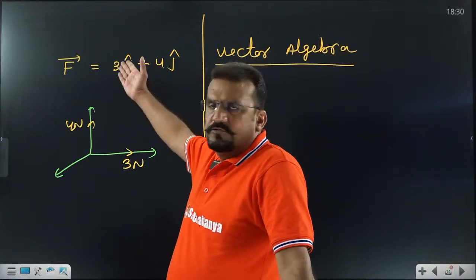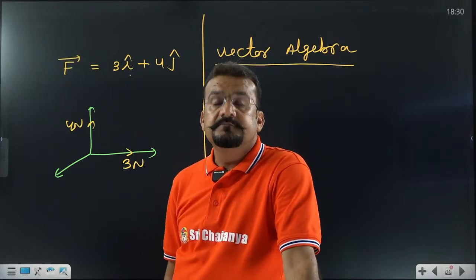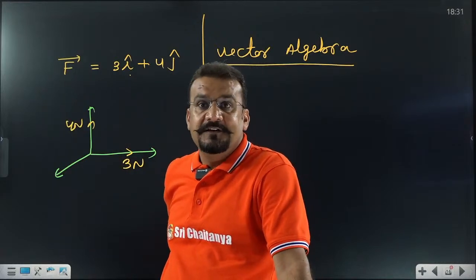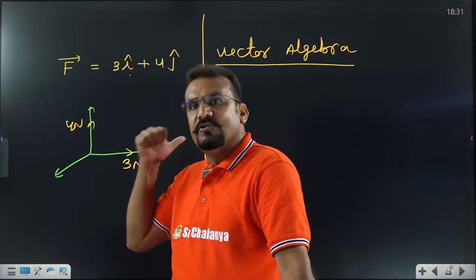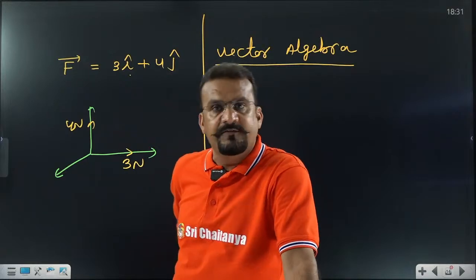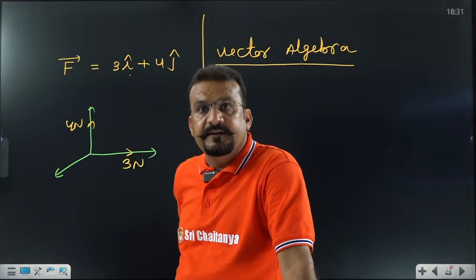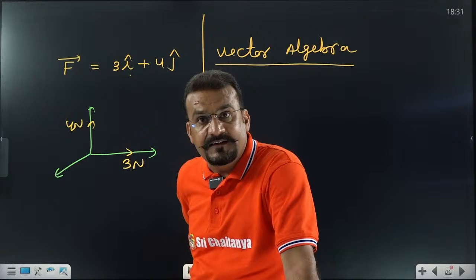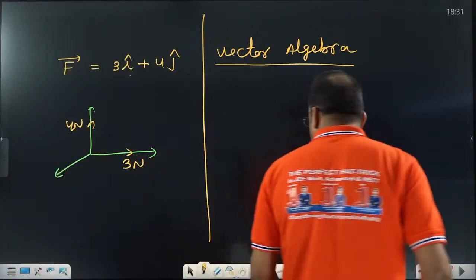If someone asks you, what is 3 plus 4? Directly you can say this is 7, sir. What is 3 plus 4? 7. But in this case, it is not always 7. That's why we need to learn some basic rules for vector quantities. That is called vector algebra. See, 3 plus 4 is not going to be 7 every time. It may be 7, it may be 6, it may be 5, it may be 4. Yes or no? It may be 3. That's why we need some basic rule. Be very attentive. What is that basic rule?